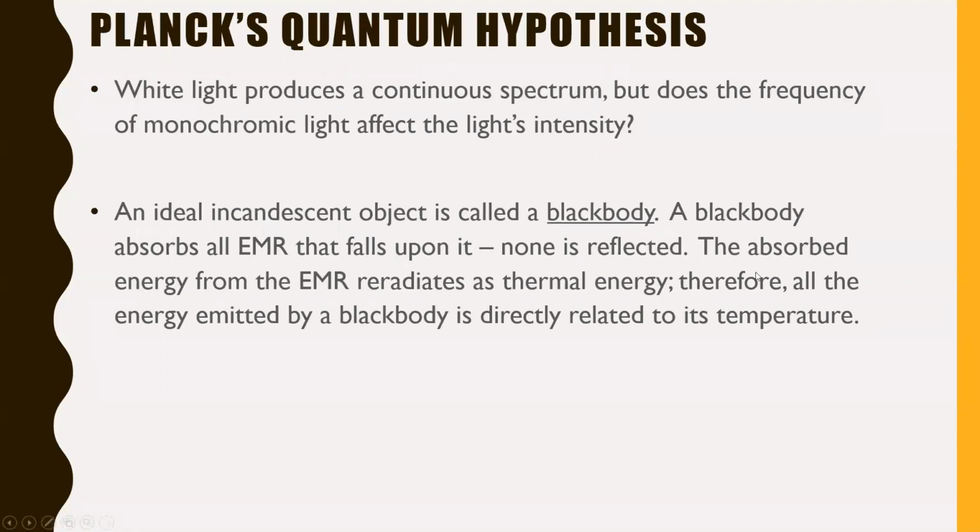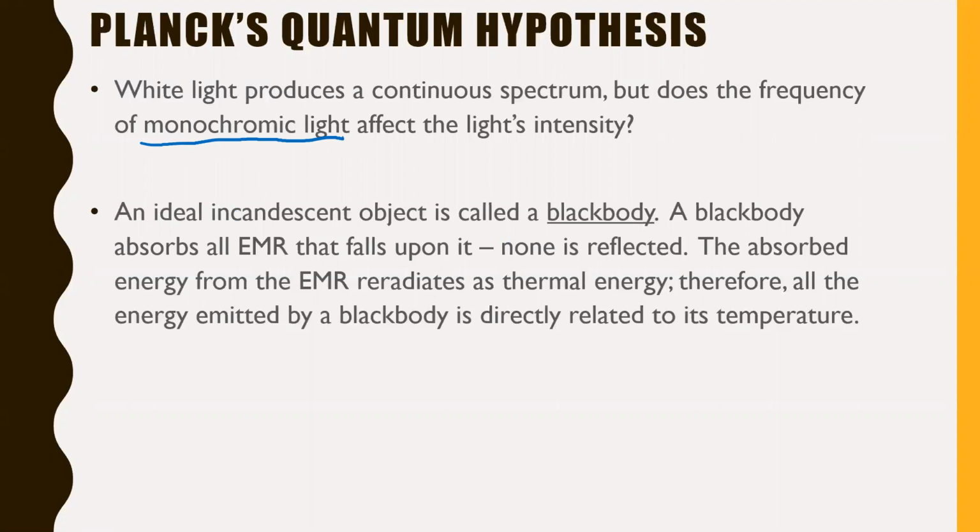So first of all, Planck's quantum hypothesis. I want to just start by saying white light produces a continuous spectrum. We've seen this before, of course. White light can split into all different colors of the rainbow, but how does the frequency of monochromatic light, so light of one certain color, affect the light's intensity? In other words, how is it that one color, let's say red, is more or less intense than green? Is there a correlation? Is there no correlation?